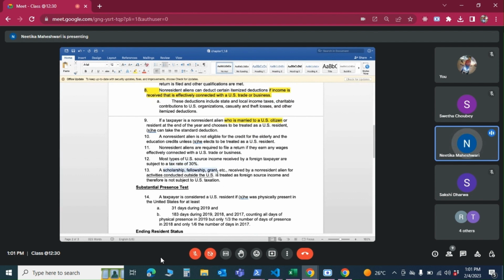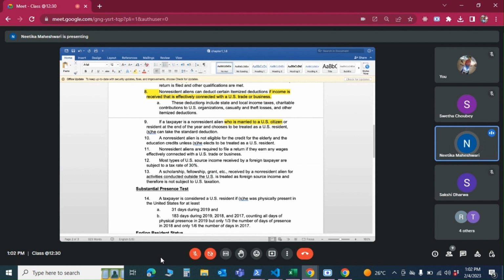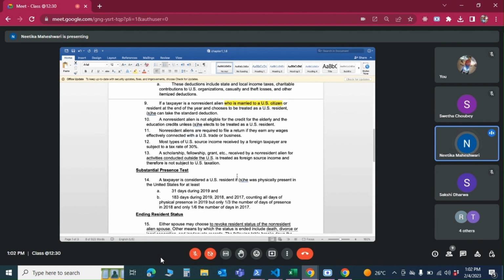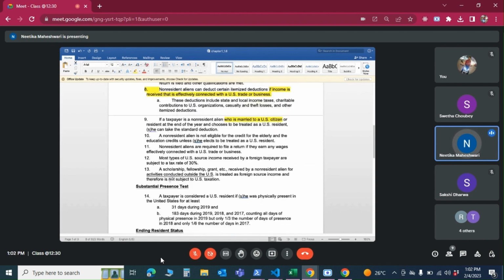Any scholarship, fellowship and the like, for activities conducted outside the US is not subject to US taxation. So even though there could be a US university giving a scholarship, let's say the scholarship is given to some German person residing in Germany and doing work there only, then that is not effectively connected. There's a phrase that they use here: it is not effectively connected with a US trade or business. So then it is not subject to US taxation.